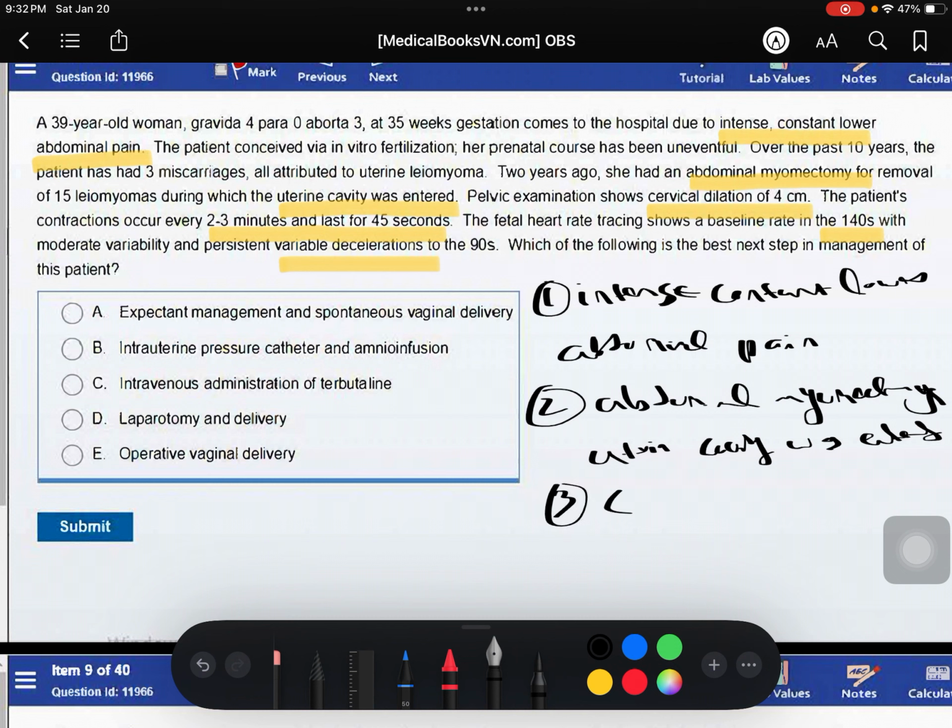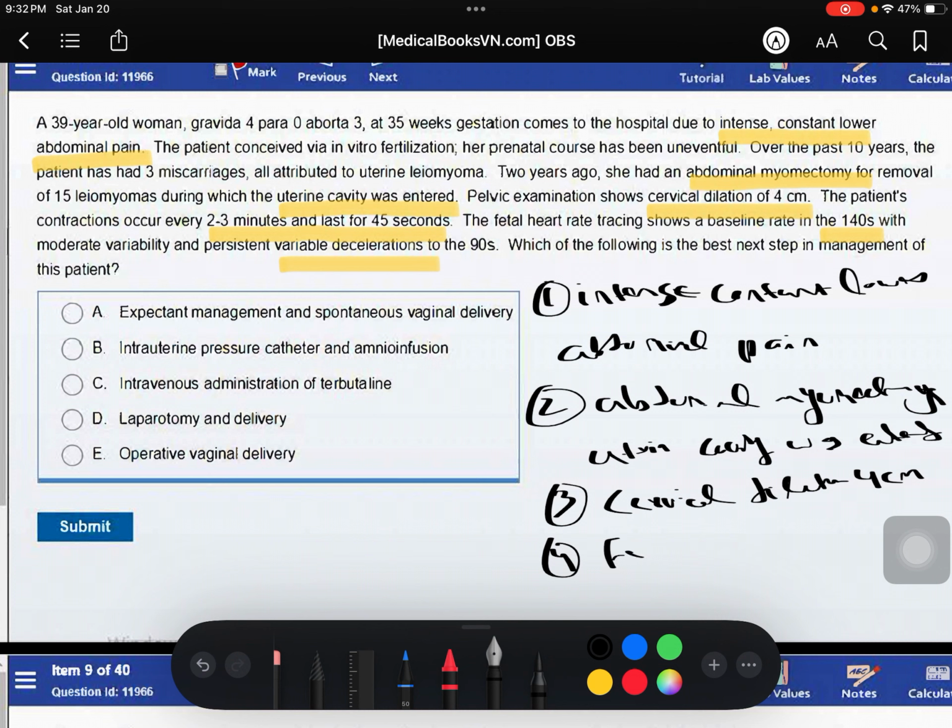The third hint is the cervical dilation: on the pelvic examination, the cervical dilation is 4 cm.